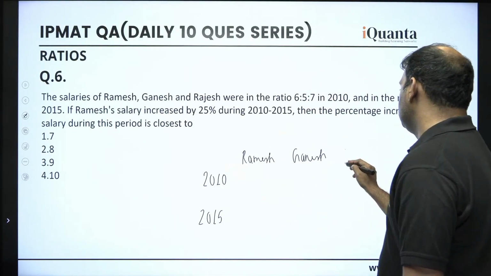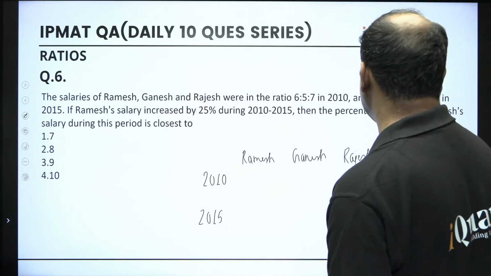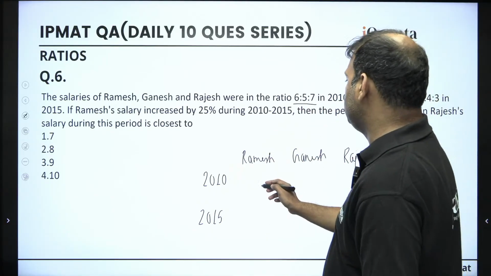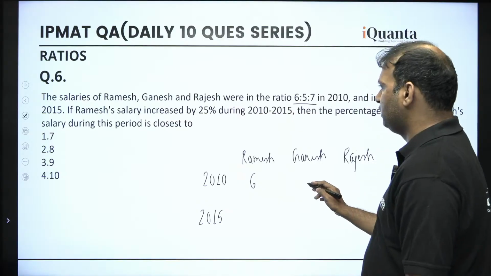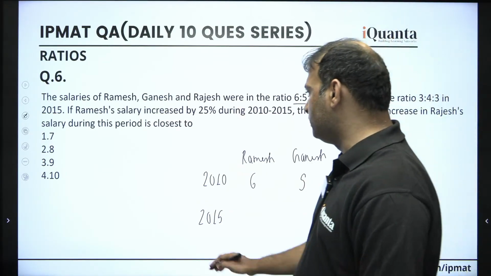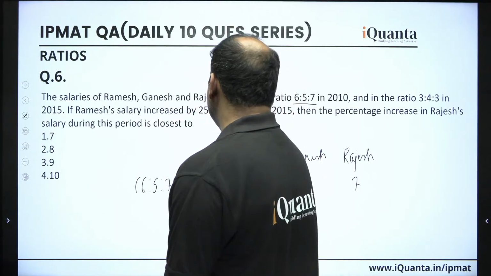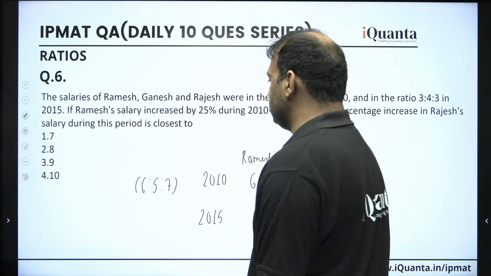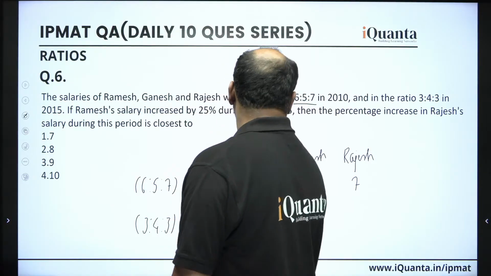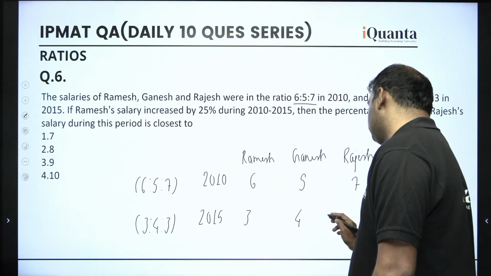Alright. Now, they are saying that in 2010 their salaries were in this ratio. So let us say guys, the salary of Ramesh is 6 for a while, Ganesh is 5 and Rajesh is 7. Though we know it is not necessary to be correct, we have just assumed them for a while, alright. Now in 2015 similarly the ratio is given 3:4:3. So let us assume that the salaries are 3, 4 and 3, alright, we can say like this.